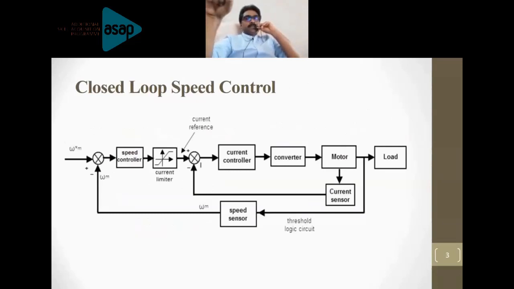As I just mentioned, N is equal to 120 F by P. Therefore, you can vary the speed by varying the number of poles or by varying the frequency, and obviously by varying the stator voltage, we can vary the speed of the motor. These are done at the stator side. The other way, the speed of the induction motor can be controlled by controlling the rotor side.